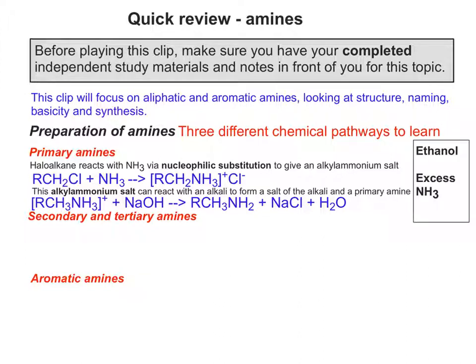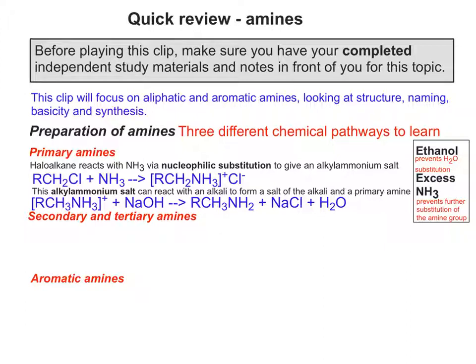There are a couple of conditions that you need. It needs to be carried out in ethanol, not water, in order to prevent H2O substituting instead of NH3, and it's got to be carried out in excess NH3 because this prevents further substitution of the amine group.